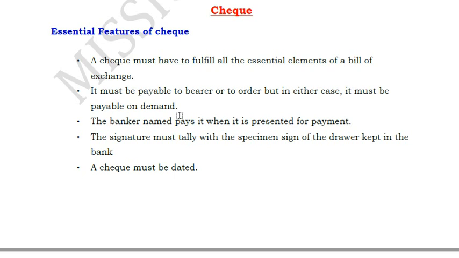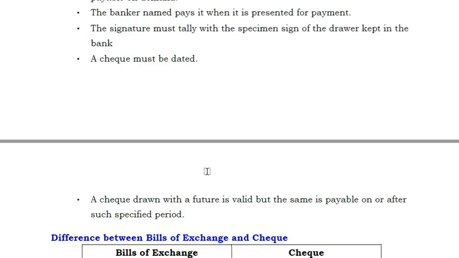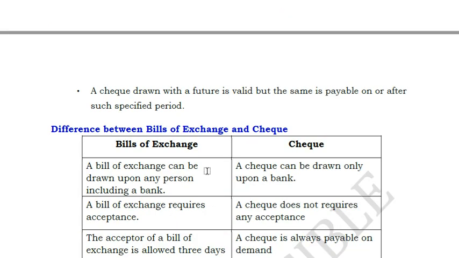Check must fulfill all the essential elements of a bill of exchange. That means it should have a name, an amount, and a date. It should be payable to bearer or to someone else. That means your crossed check or uncrossed check. That happens when you generally deal with checks. The banker pays it when it is presented for payment. So whomsoever bank's check you are giving, that bank presents the payment. The signature must tally, and the check must be dated. So these are the basic features of a check, and these are very easy to remember because you are probably working in a bank and it must be easy for you to understand.